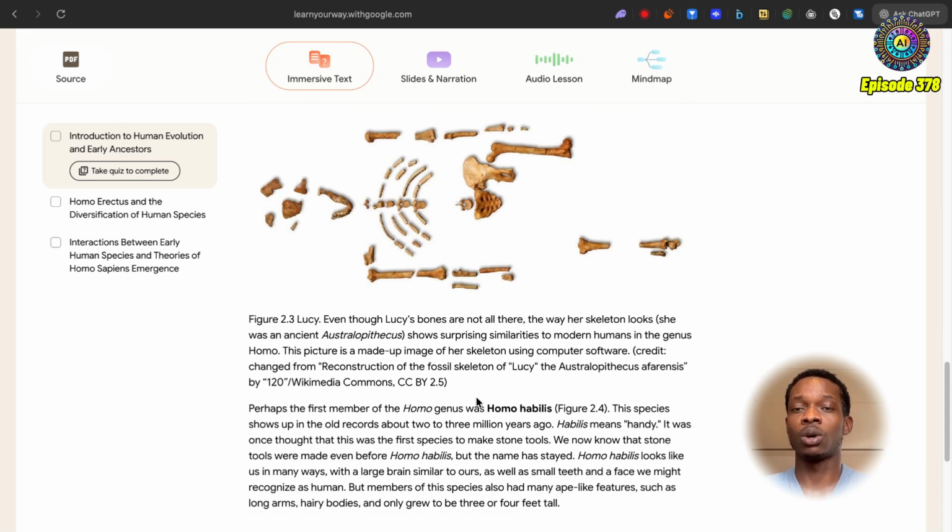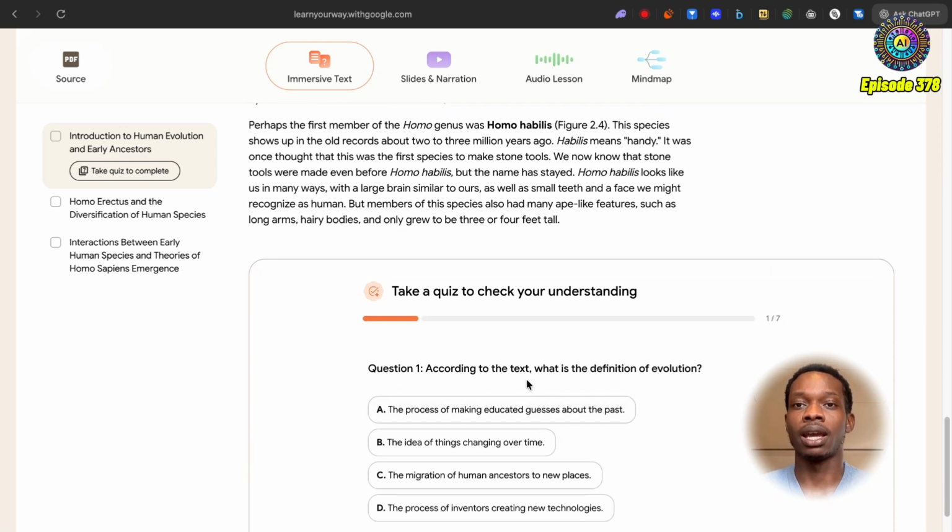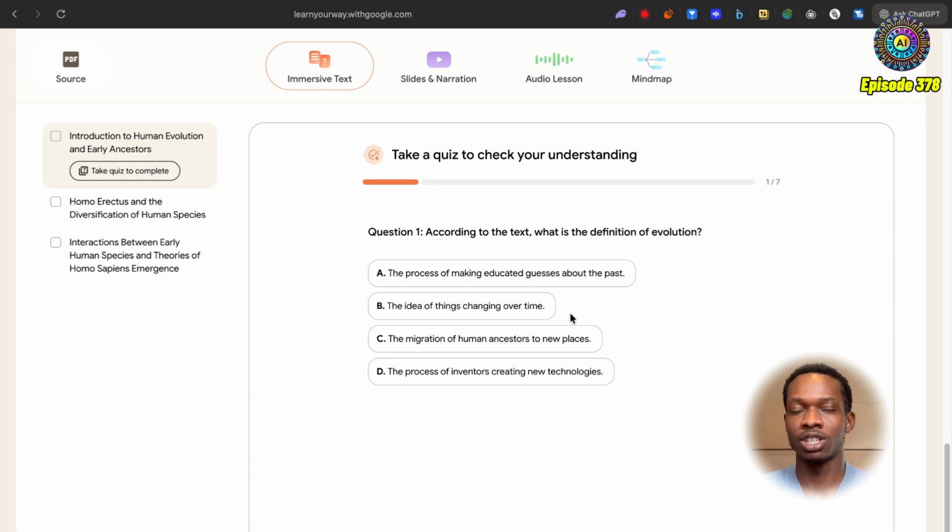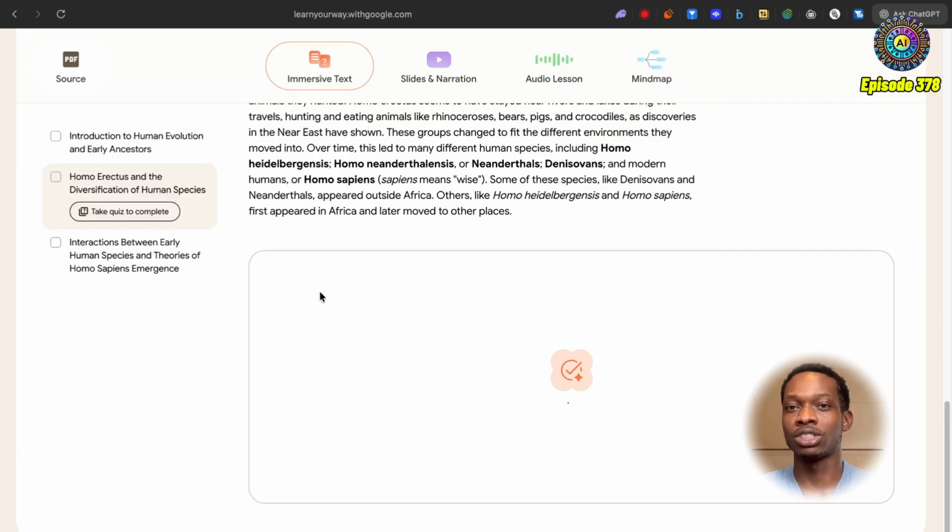I like the fact that it's shown quite a few interesting images, and it's also asked us to take a quiz to check our understanding. And then we've got different sections here as well.